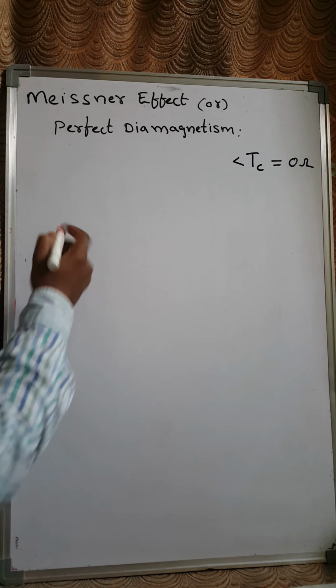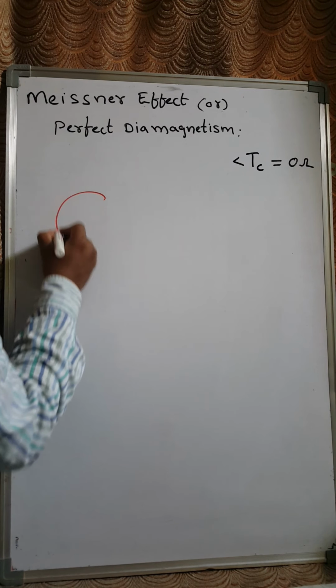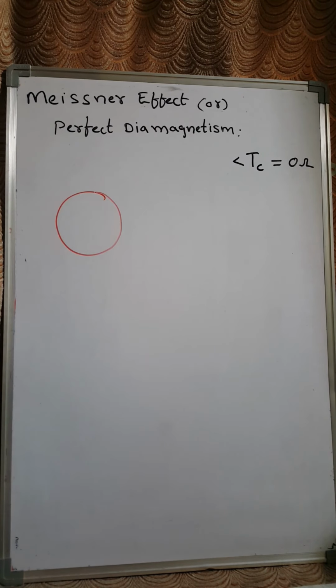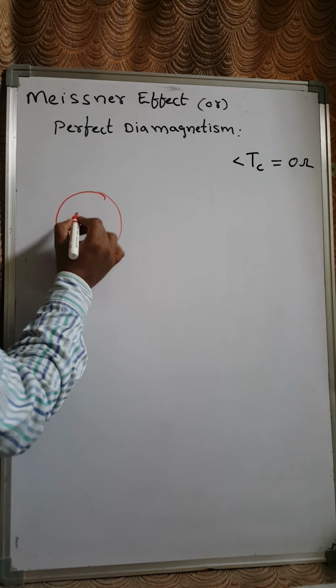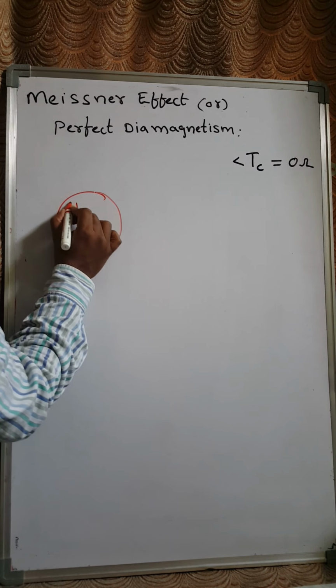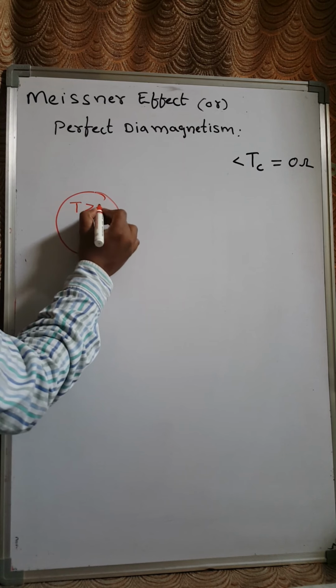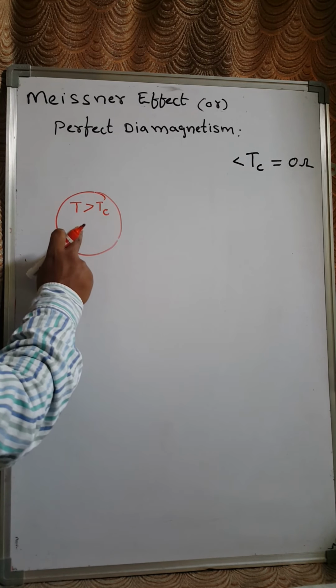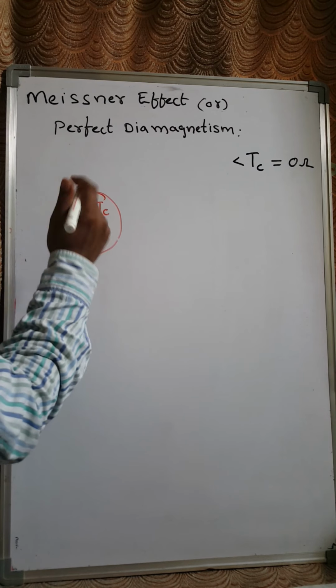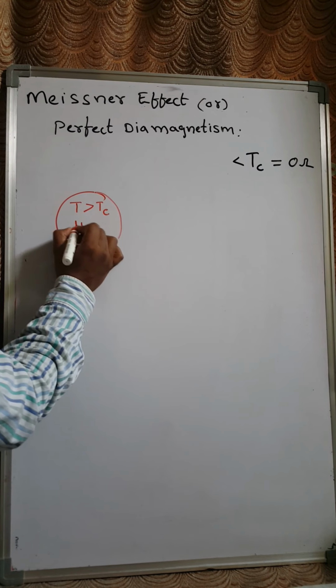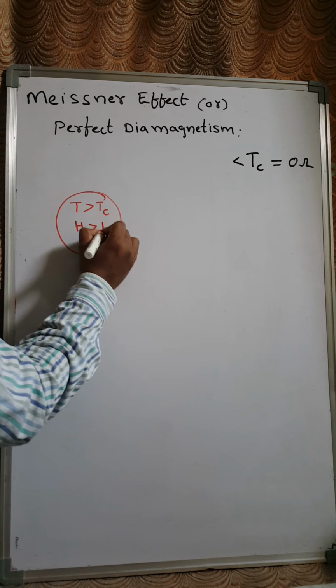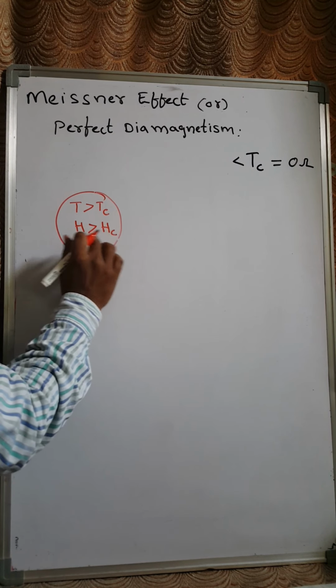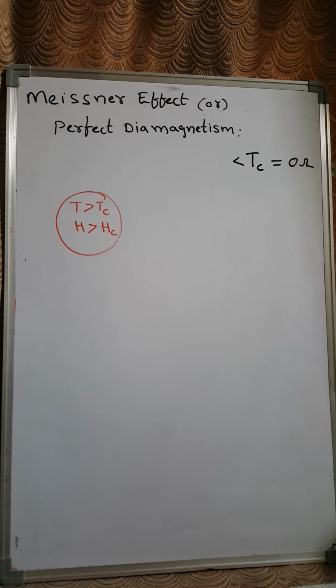Let us take a superconducting material. This is a case where the temperature T is greater than the transition temperature. That means it acts as a normal conductor, right? And the applied field I am also taking as greater than the critical magnetic field, right?